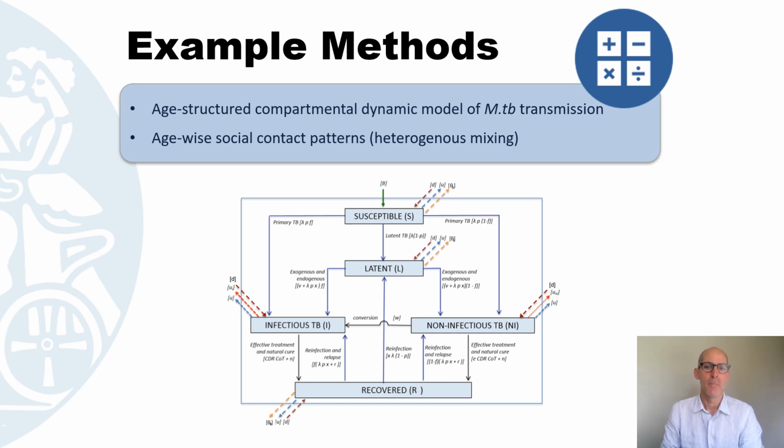So we tend to use age-structured compartmental dynamic transmission models to capture the indirect effect of these interventions, given these are infectious diseases. And we quite often use age-dependent social contact mixing patterns, because that's important for understanding the spread and implication of vaccine age-specific targeting. We set up an ordinary differential equation model, either at discrete or continuous time. There's a few boxes you can see, so you can be susceptible, latent, infectious, and recovered, with arrows moving people to and fro between those boxes.